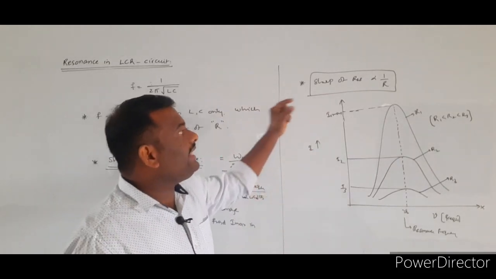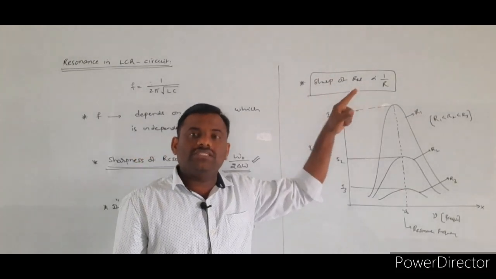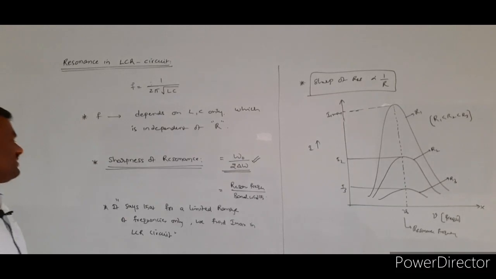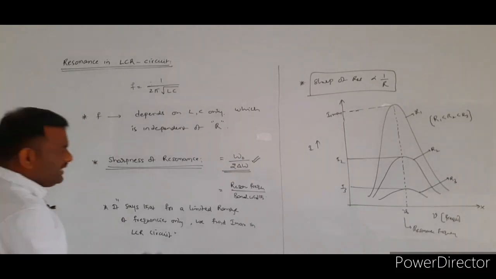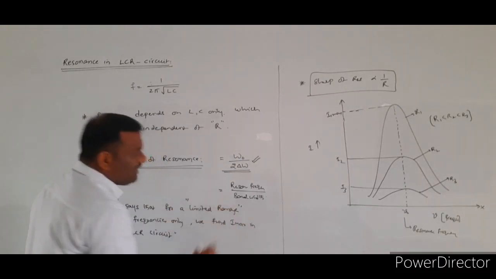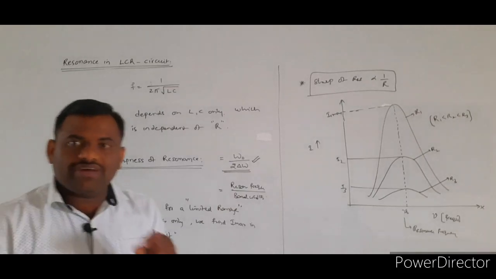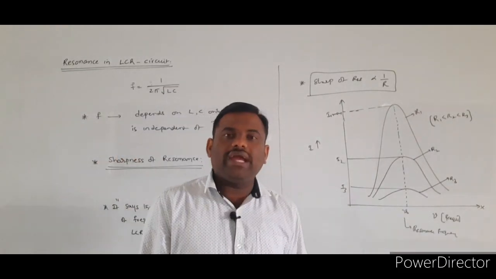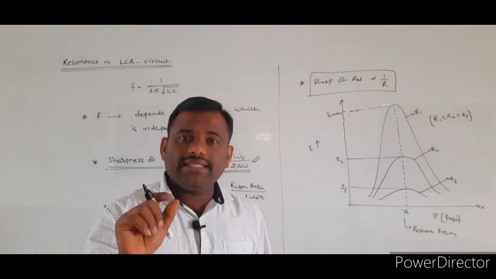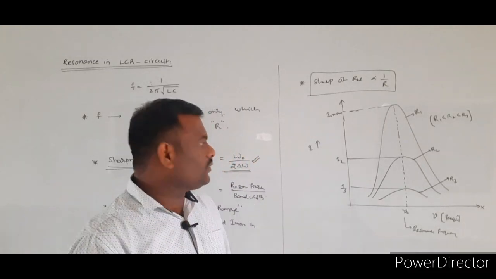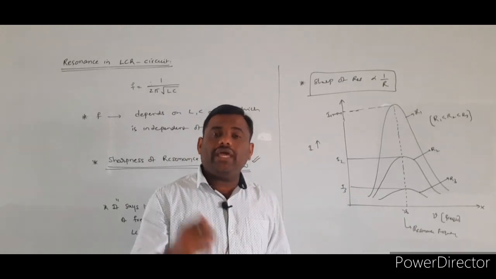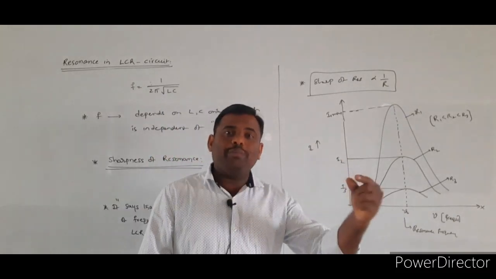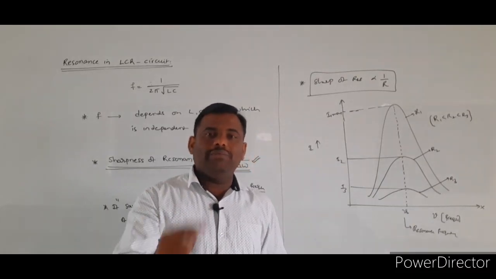And how can we explain the sharpness of the resonance? Already we said that the sharpness of the resonance means that only for a limited range of frequencies do you find the maximum current in the LCR circuit. When the sharpness is more, the resistance value is less.